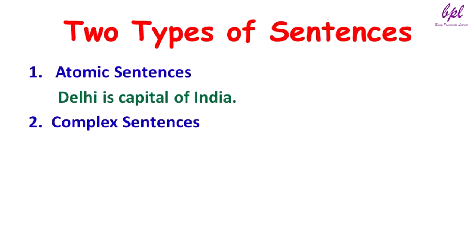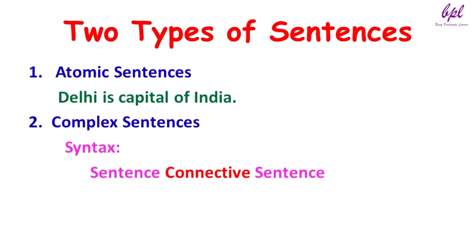So this is one example of atomic sentences. Now we will see what are complex sentences. For complex sentences, the syntax is sentence, then we have connective, and then again another sentence. So there are two different sentences which are connected through connectives.